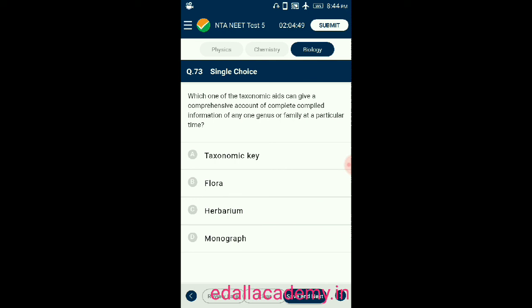Question number 73. Which one of the taxonomic aids can give a comprehensive account of compiled information of any one genus or family at a particular time? Option A, taxonomic key, option B, flora, option C, herbarium, option D, monograph. From that, the correct answer is monograph. It is a taxonomic aid that can give a comprehensive account of complete compiled information of any one genus or family at a particular time. So the correct option is D.